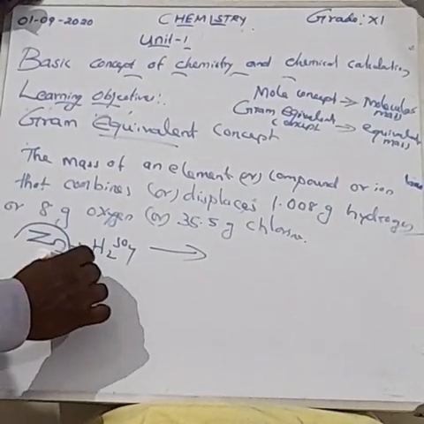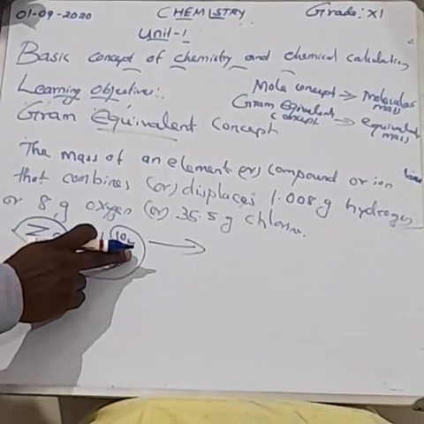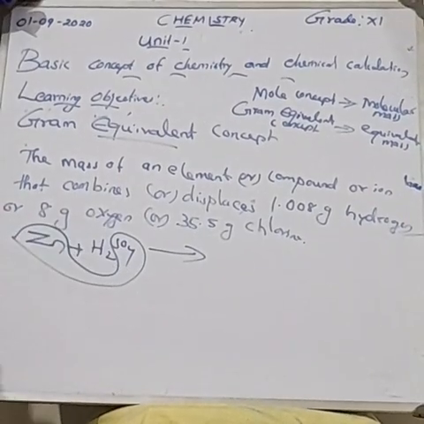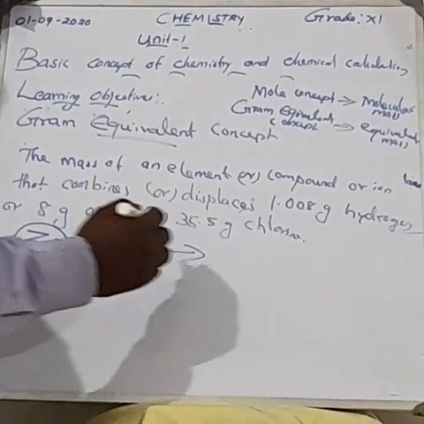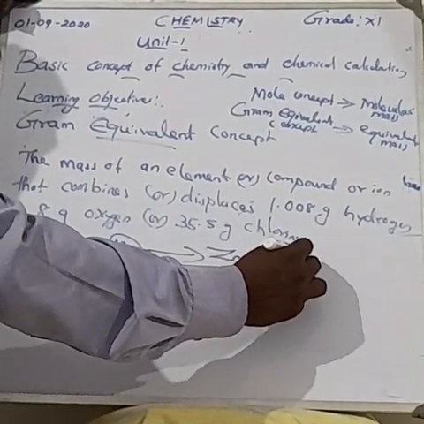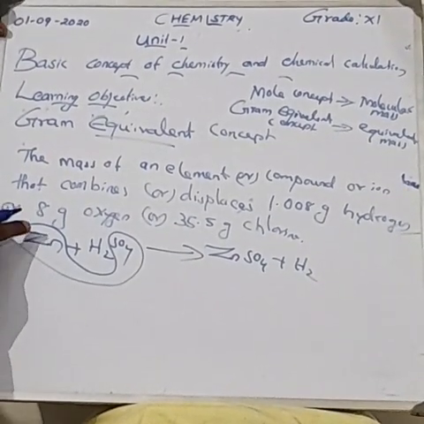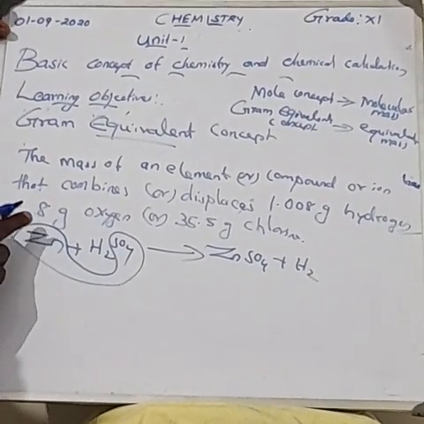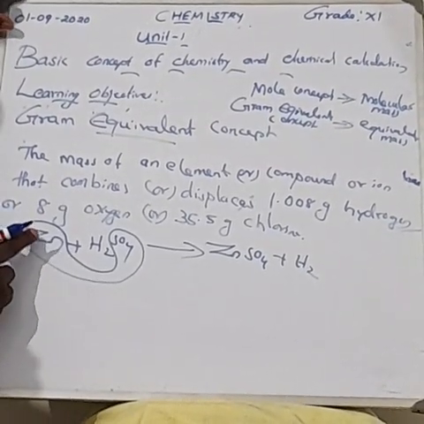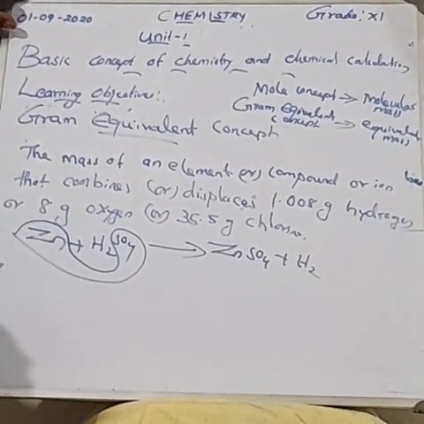Zinc on combining with the sulfate forms zinc sulfate plus the evolution of hydrogen. In this reaction, 1 mole of zinc displaced 1 mole of hydrogen molecule.